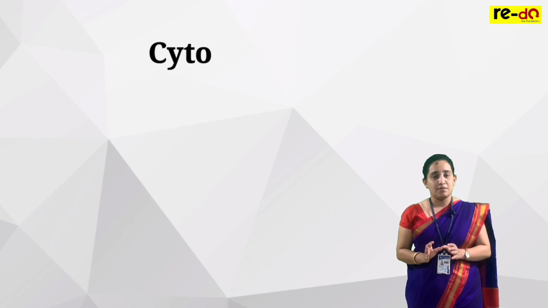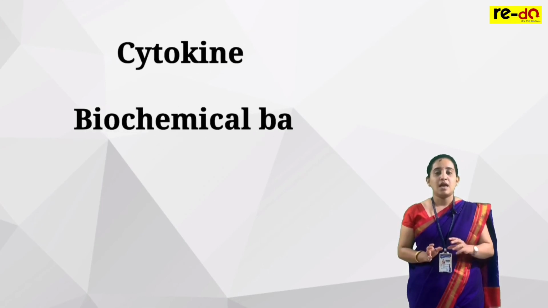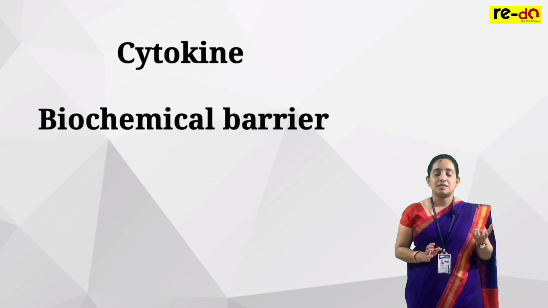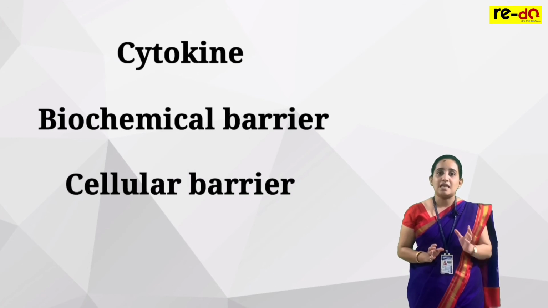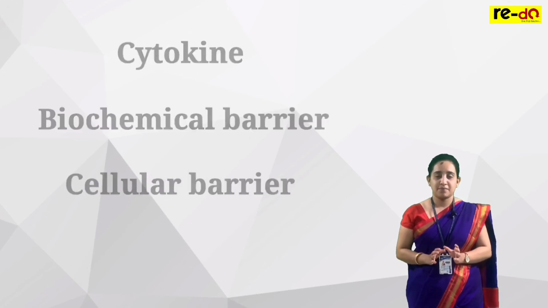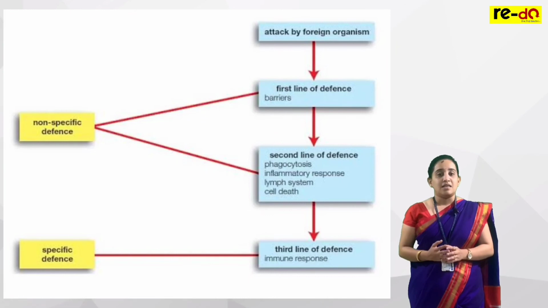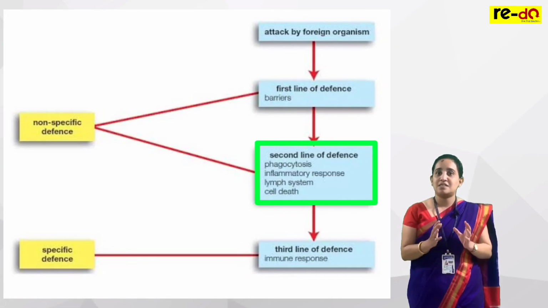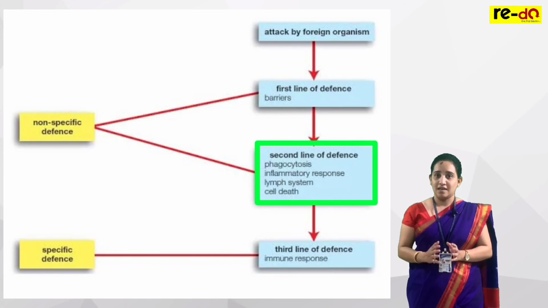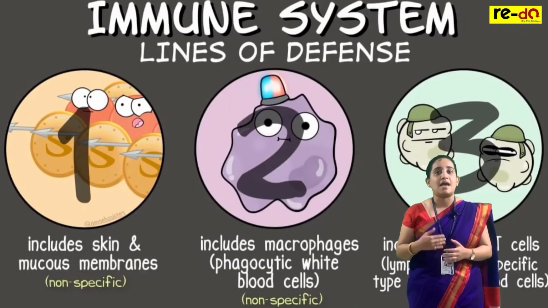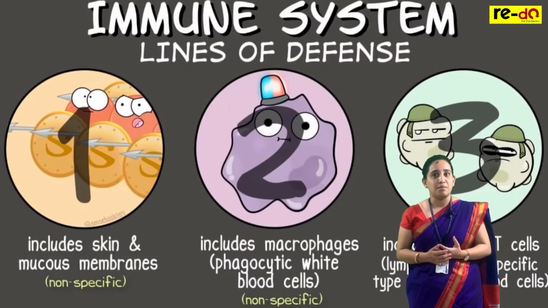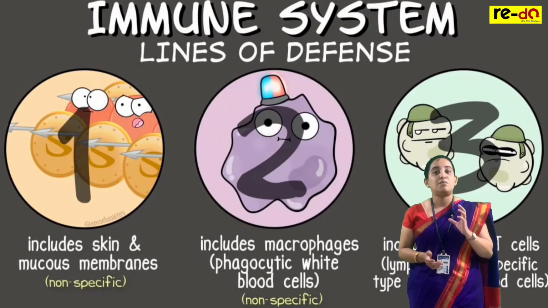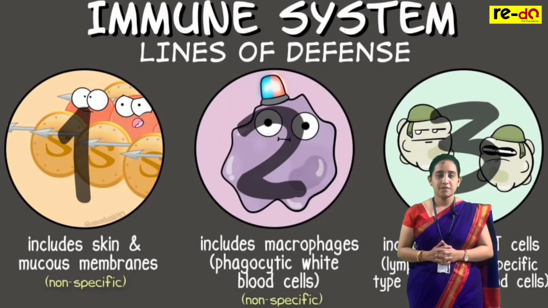So this cytokine or biochemical barrier and the cellular barrier form the second line of defense. But still, if the pathogen is very strong and escapes this second line of defense, then the third line of defense of our body is activated. And that third line of defense is nothing but the acquired or the specific immunity.